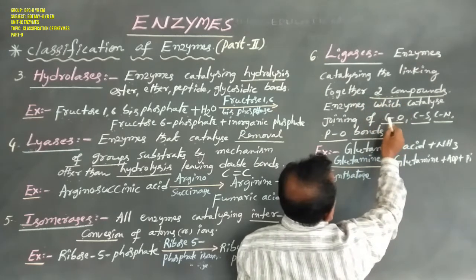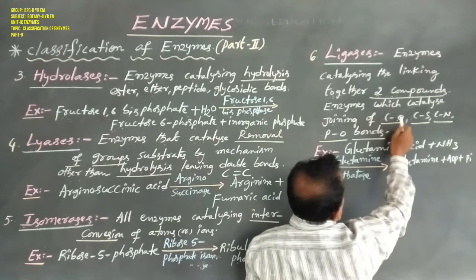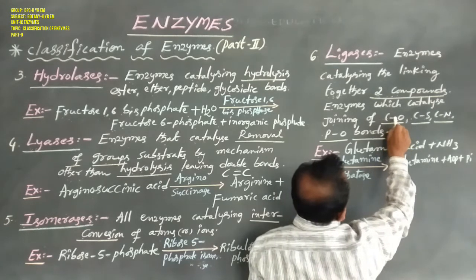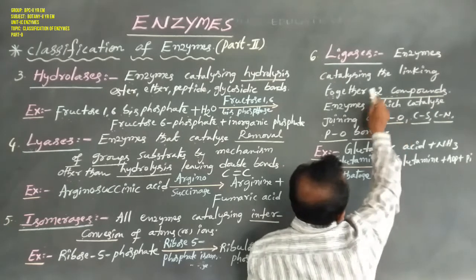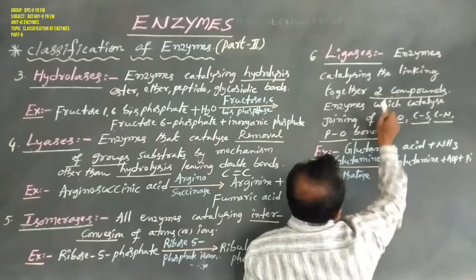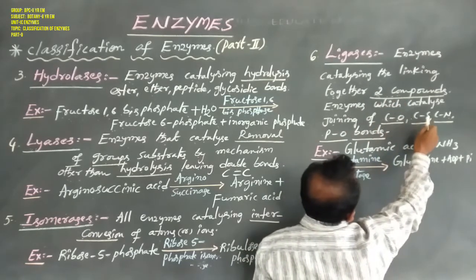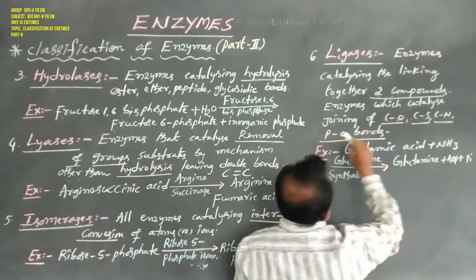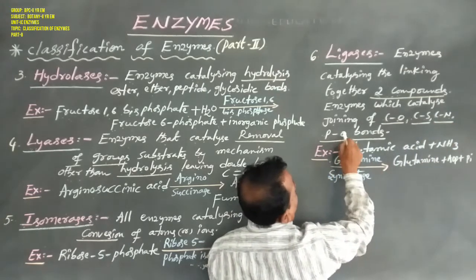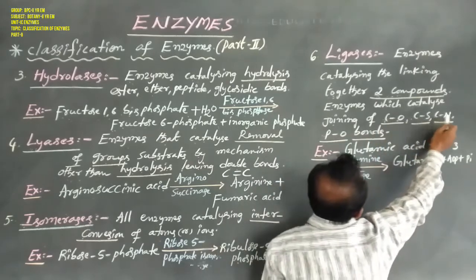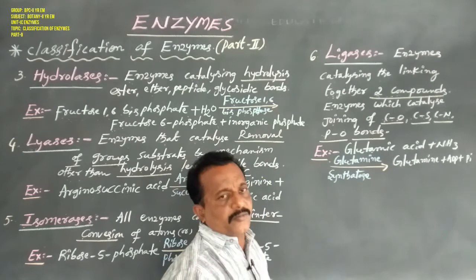Such as a carbon compound and an oxygen compound, with a single bond linking carbon and oxygen. So the linking of two compounds, such as carbon to oxygen, carbon to sulfur, carbon to nitrogen, phosphorus to oxygen, through single bonds.